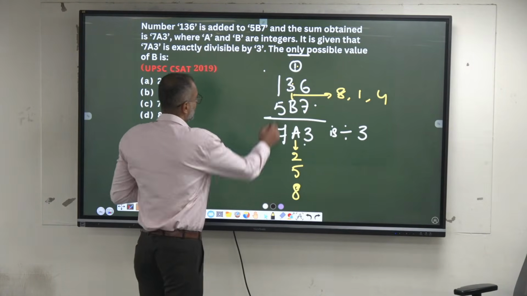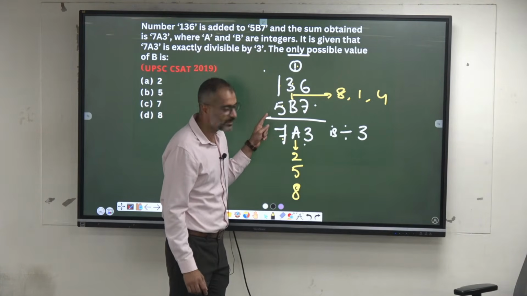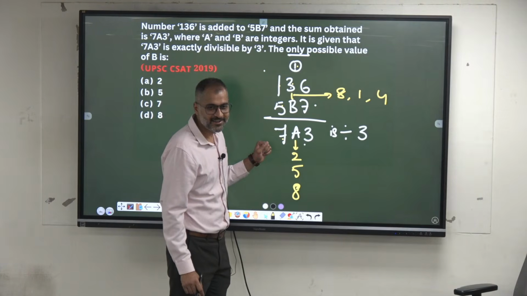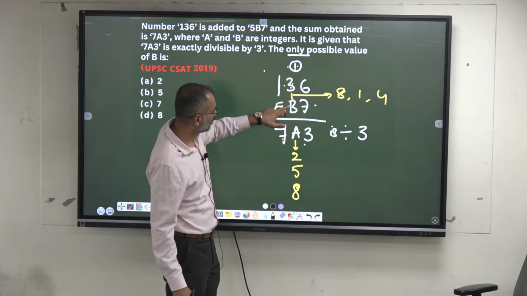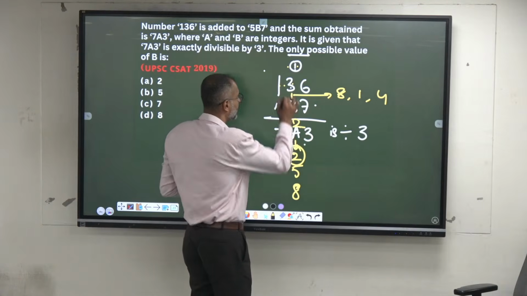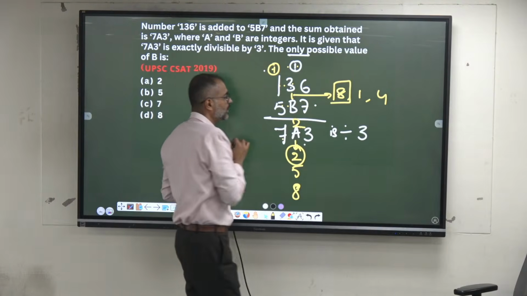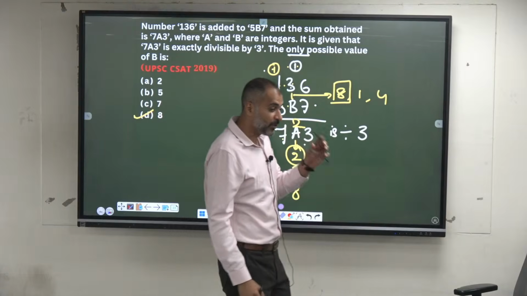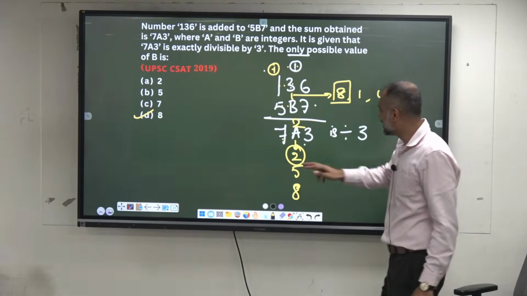Now 1 plus 5 is 7, not possible. Hence, there must be a carry, which means greater than 10. So what is the value here? 3 plus 1 is 4. 4 plus 8 is 12. So it has to be 2 here. It becomes 12, then only you can get a carry here. So what is the possible value here? The only value for B is 8. How many possibilities? Only one possibility.